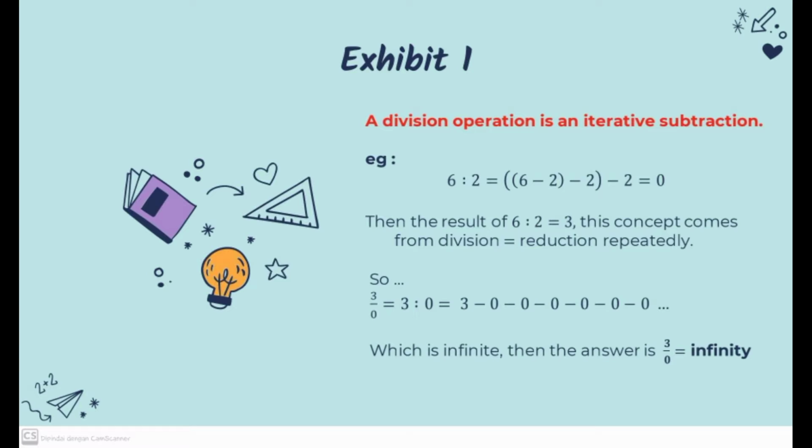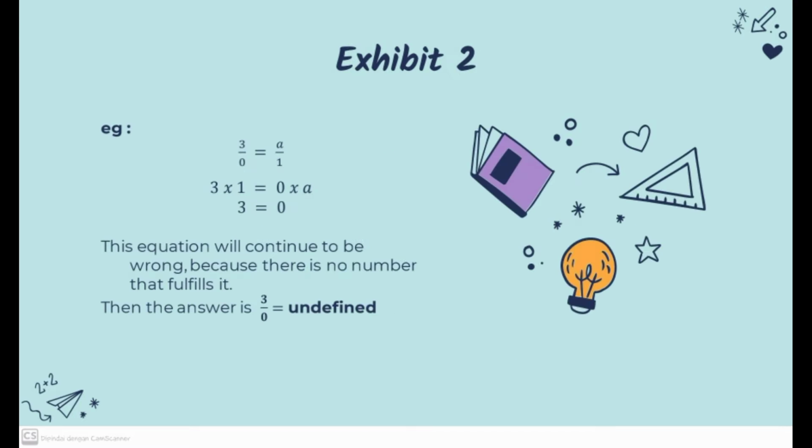So, 3 divided by 0 equals 3 minus 0 minus 0 minus 0 minus 0 minus 0 and so on. We won't find how many zeros we must subtract from 3 until it equals 0, which is infinite. Then the answer is 3 divided by 0 equals infinity.